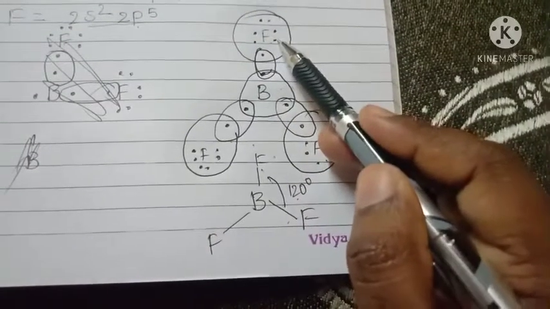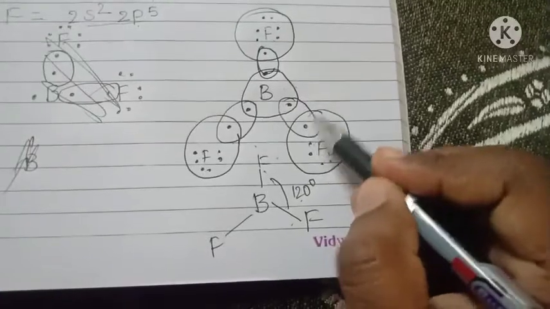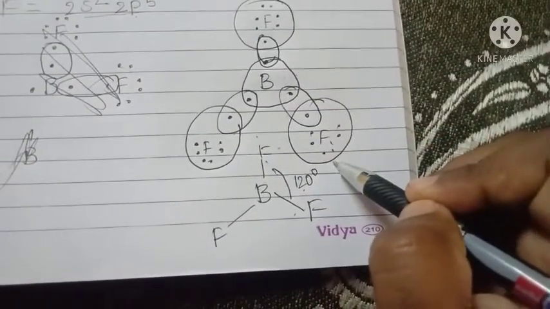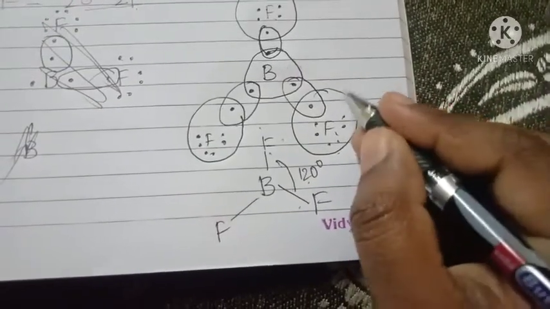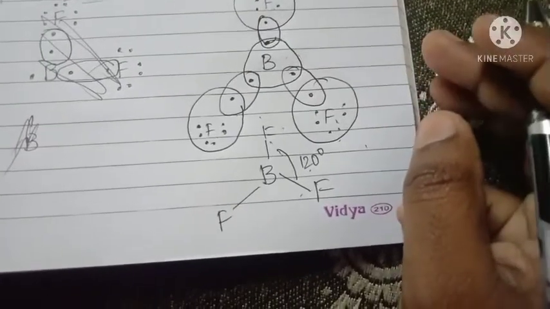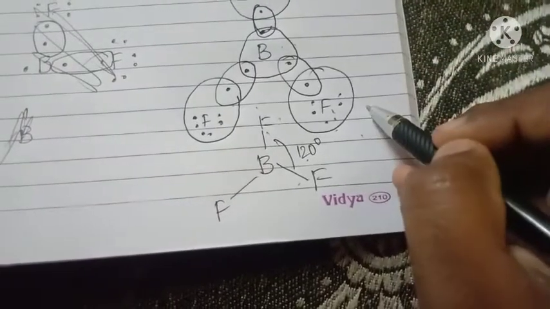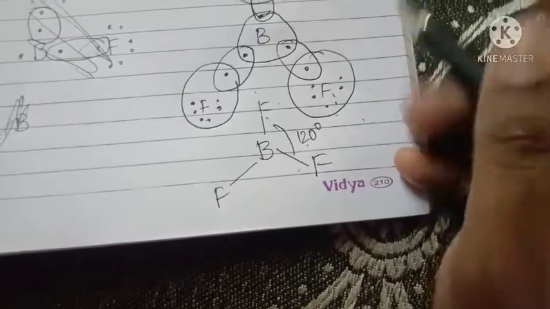The fluorine in the outermost shell has 7 electrons and gains 1 electron from the boron, so it gets 8 electrons. Octet structure means the atom has 8 electrons in the outermost shell. So that's why it accepts an octet structure.